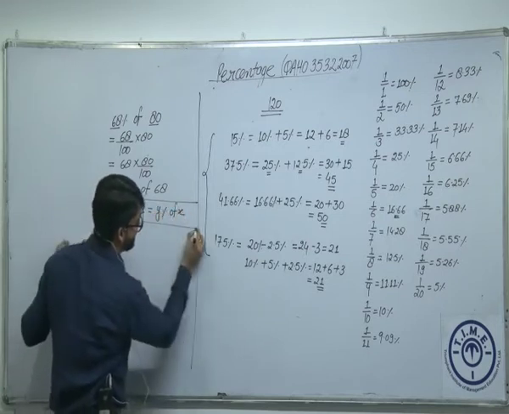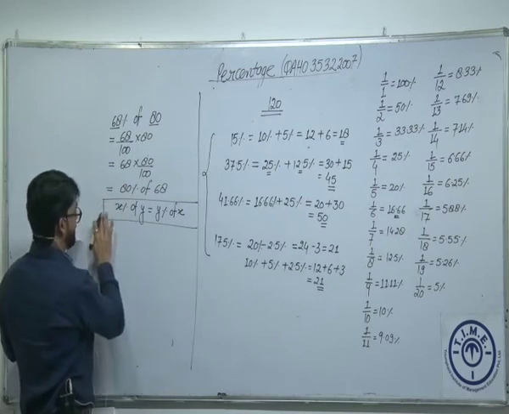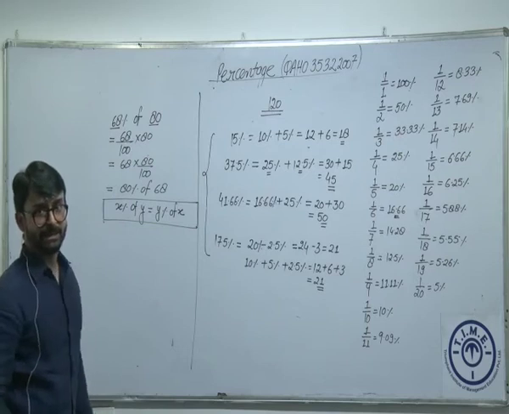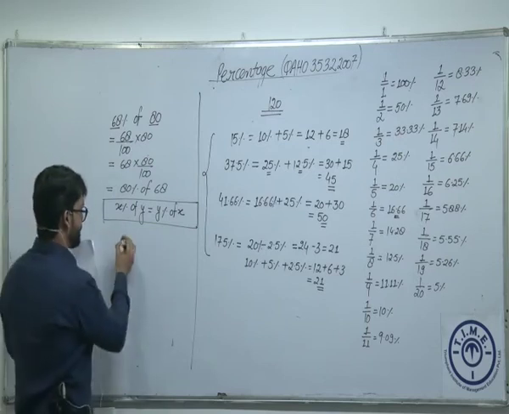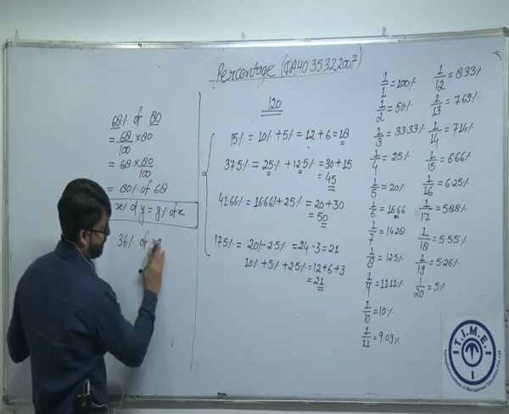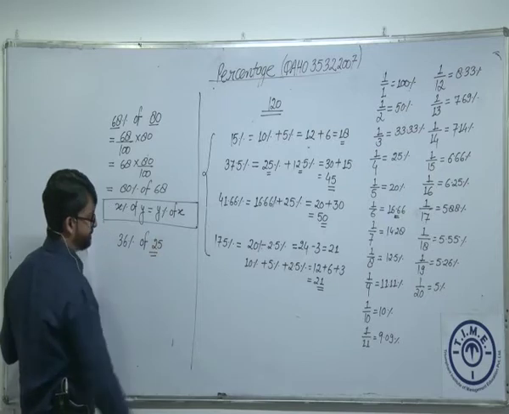I can take this example, or I can take this as a rule which is going to help us in calculating things. Fine. Let's say 36% of a number, let's say 25, I want to calculate.